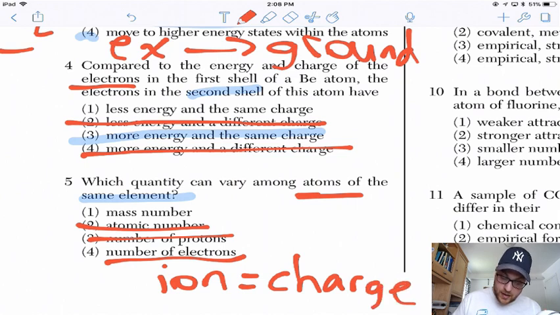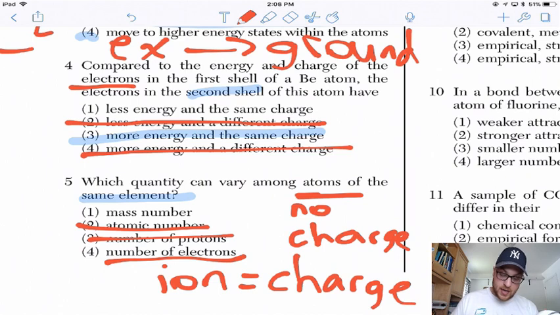An atom has no charge. So the question was saying, how can we keep the element the same, keep the charge 0, but what can change within that element? And the answer would be the mass number. When you change the mass number of an element, you have what's called an isotope. Isotopes are same protons, different neutrons.